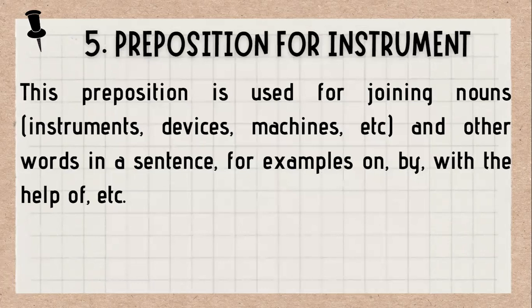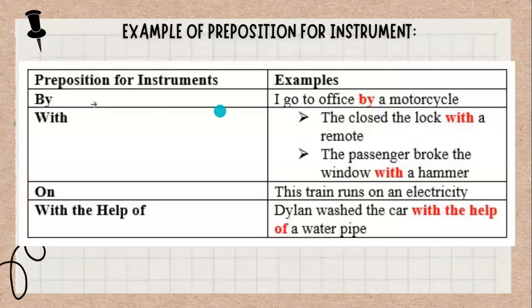The next is prepositions for instruments. These prepositions are used for joining nouns, instruments, devices, machines, etc. and other words in a sentence, for example, on, by, with, with the help of, etc. For example, this is by. The example, I go to office by a motorcycle. And with, he closed the lock with a remote, or the passengers broke the window with a hammer. Next, we have on. This train runs on electricity. And with the help of, Dylan washed the car with the help of a water pipe.